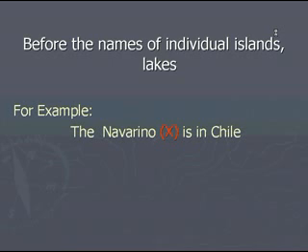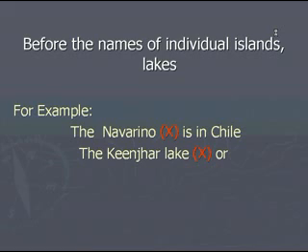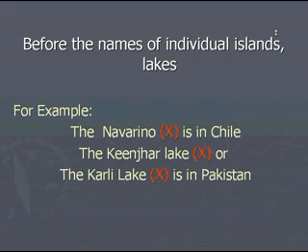For example, the Navarino is in Chile. Navarino is an island, actually it's an island in Chile. So if you say the Navarino, that would be wrong. Just say Navarino. Navarino is in Chile. Likewise, the Kinjar Lake, don't say the Kinjar Lake, say Kinjar Lake, or another name of Kinjar Lake is Curly Lake. So don't say the Curly Lake, just say Curly Lake. Curly Lake is in Pakistan. So remember never to use the definite article before individual islands and lakes.